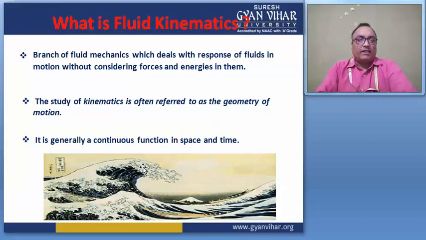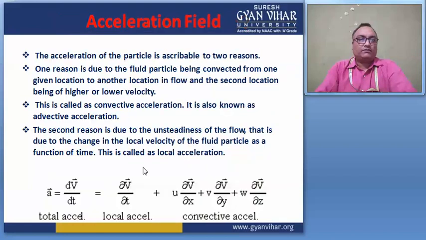For the space and time function, it creates two types of acceleration. One is local acceleration and the other is convective acceleration. The total acceleration is equal to local acceleration plus convective acceleration.